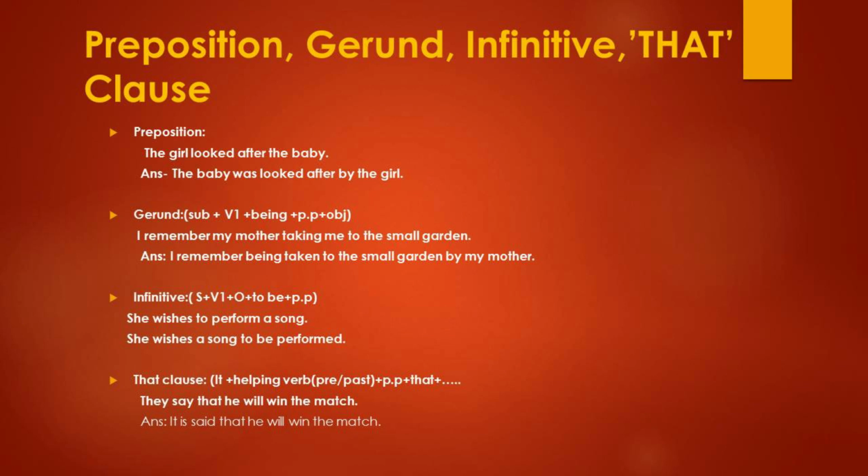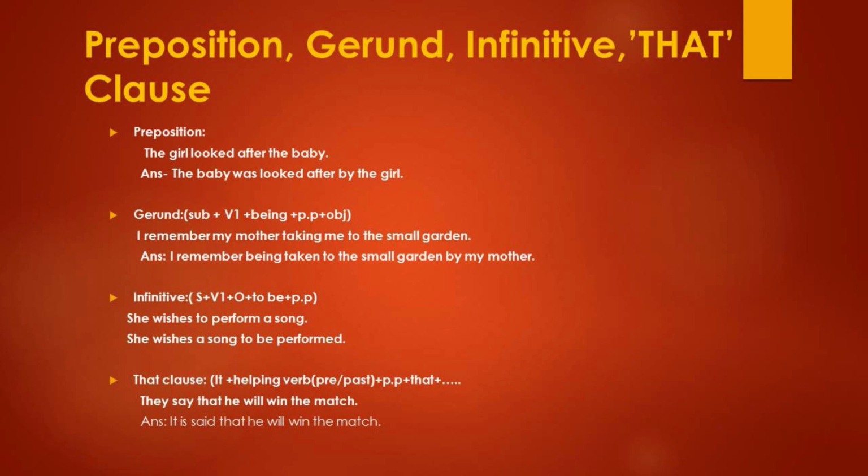In the last session, I have added some more information for you: preposition, gerund, infinitive, and that class. Preposition: if you have a preposition in your sentence, what will you do? The girl looked after the baby. You should not change the preposition. You can write, the baby was looked after by the girl. That's all. Next one, gerund. Subject, verb 1, being, past participle, object. Follow this structure, then it will be very easy.